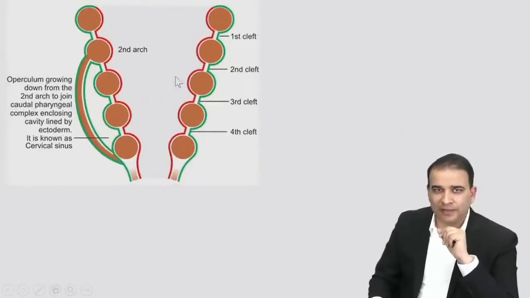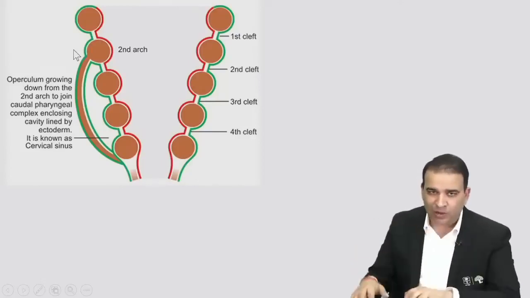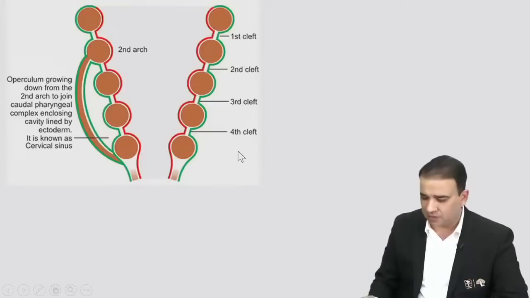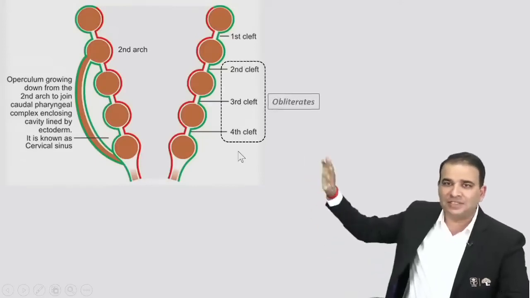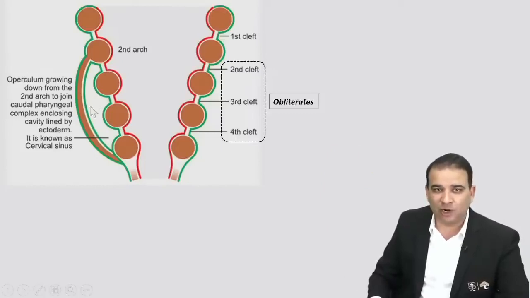What you see over there, this green color thing, all these are the clefts, and all this in red over there are pouches. Now what you see, there is a growth of the second pharyngeal arch which will push this ectoderm down and join with the caudal pharyngeal complex. Because of this growth of the second pharyngeal arch, jitne bhi cleft hain, all these clefts are now obliterated. The second cleft, third cleft, fourth cleft, all are obliterated. Ek hi cleft bacha, first cleft. As you can see over there, all the clefts are obliterated.